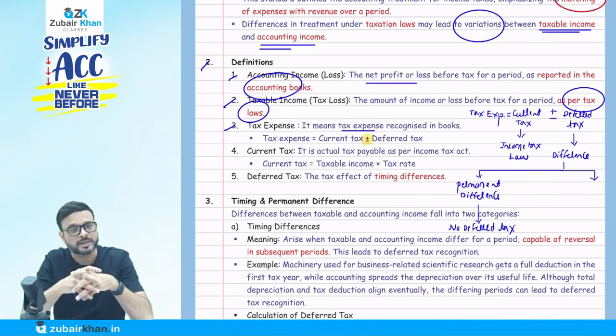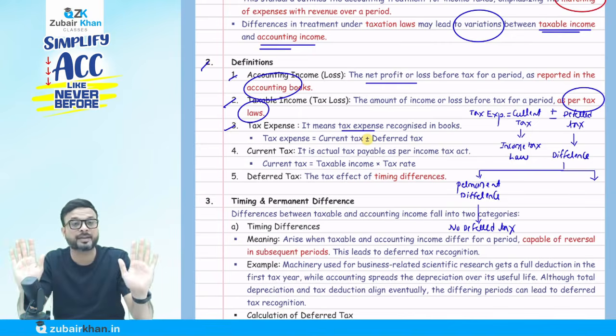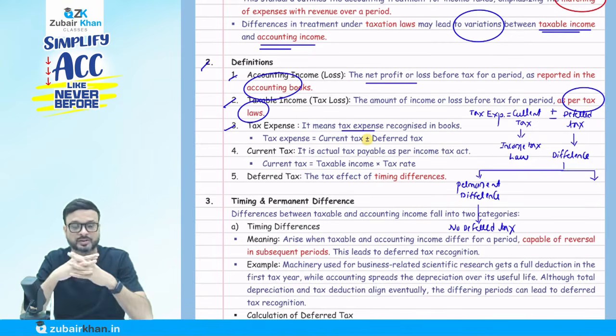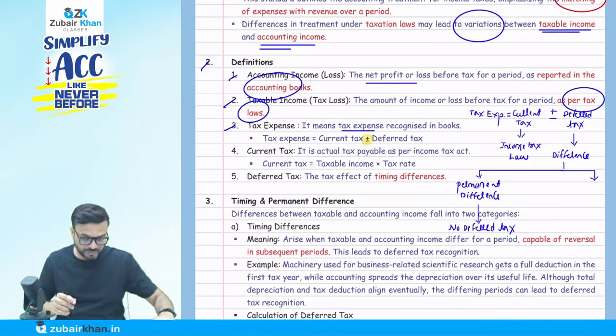It is not going to happen. So they say the difference is permanent. There is a difference and it is not going to reverse. Now the second type of difference, we call a temporary difference.